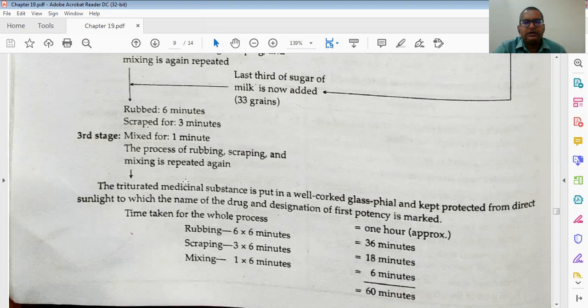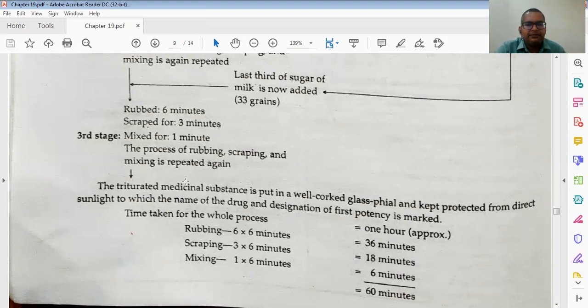Some pharmaceutical companies write just 1, and some write 1C. Both are acceptable, but the most correct is 1CH. Good pharmaceutical companies always write 1CH, 2CH properly. Then the triturated medicinal substance is put in a well-covered glass vial and kept protected from direct sunlight, in which the name of the drug and designation of the first potency is marked.